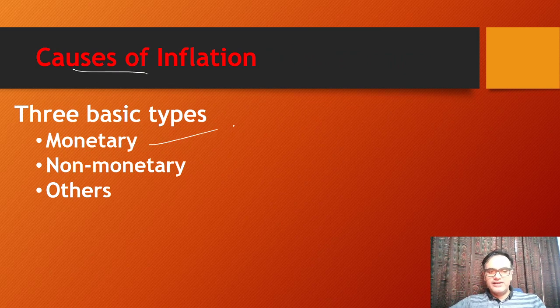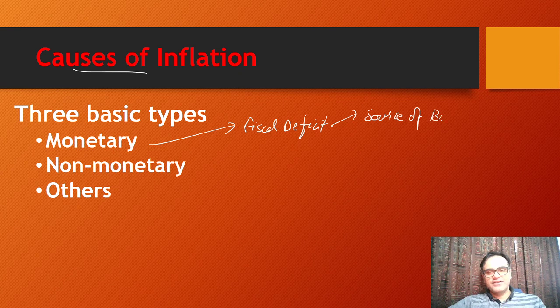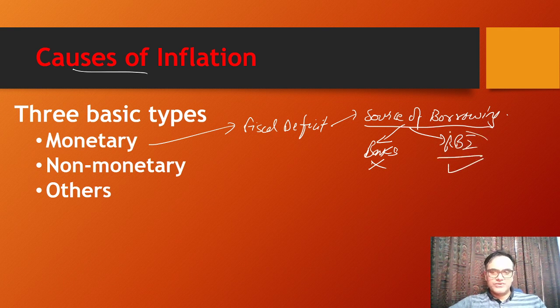So first is monetary. You remember there is fiscal deficit. The fiscal deficit of government being high, the source of borrowing will decide whether it is inflationary or not. If the source of borrowing is banks or from within the economy, then it will not be inflationary. If it is from RBI, then it will be inflationary. This is also called monetization of deficit. The term has been in the news many times in the recent period as well.